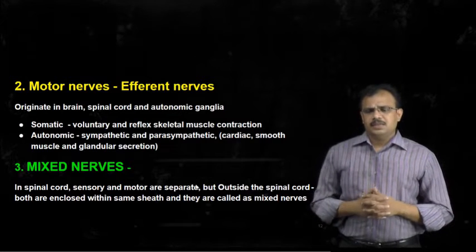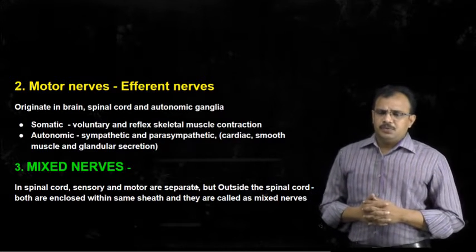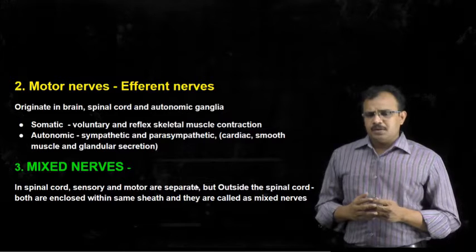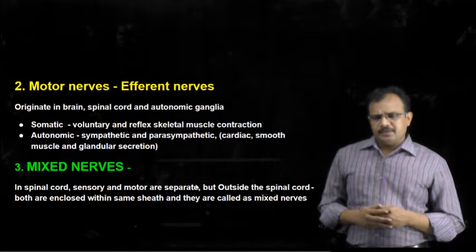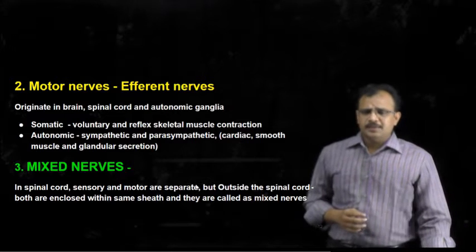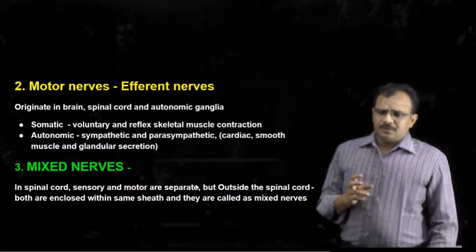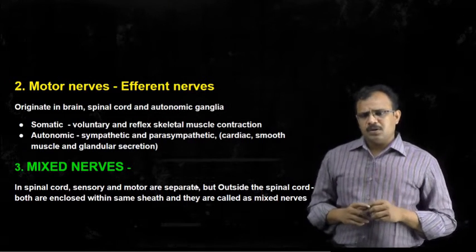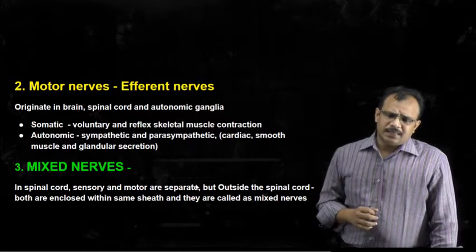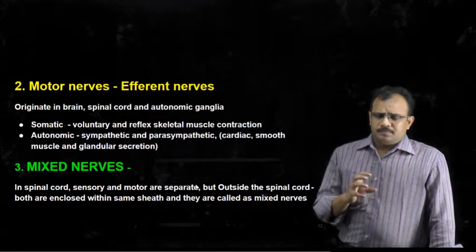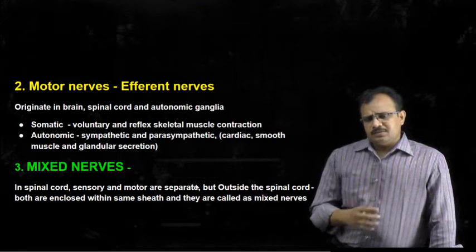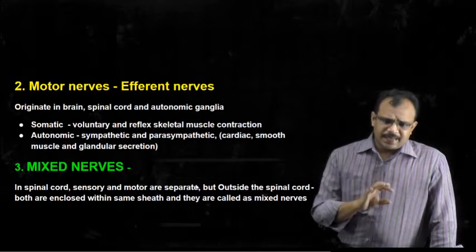And these motor nerves generally originate from the brain or from the spinal cord or from the autonomic ganglia. Autonomic ganglia are nothing but cell bodies which are present in groups. These cell bodies which are present outside the central nervous system are called ganglia.